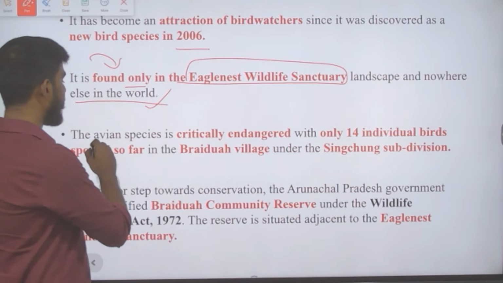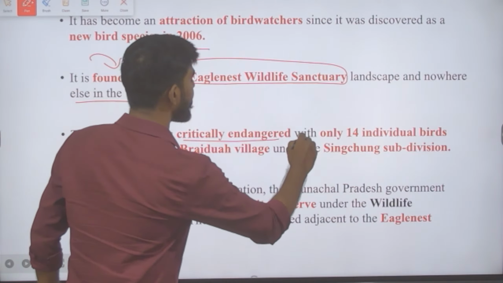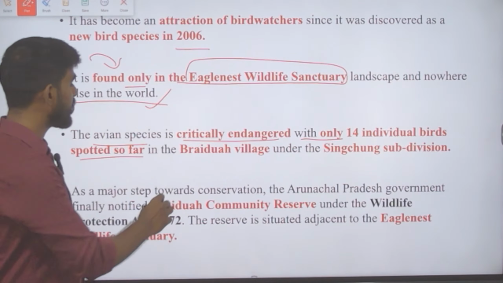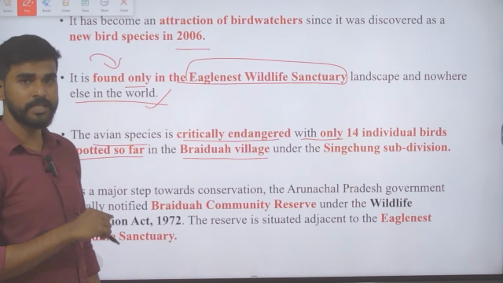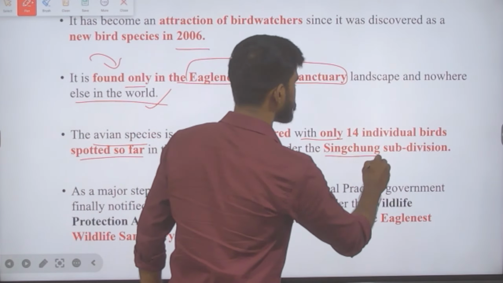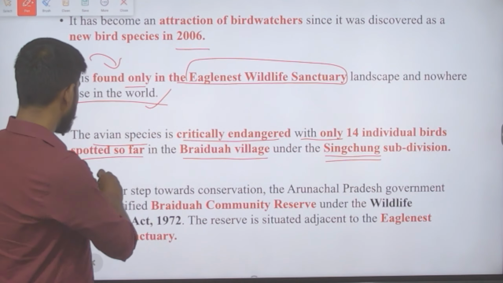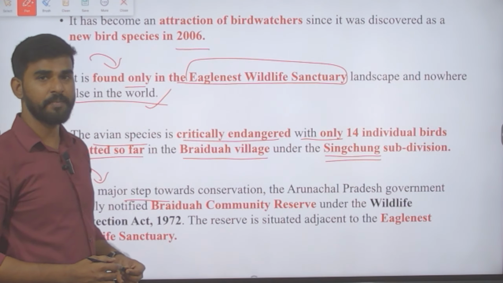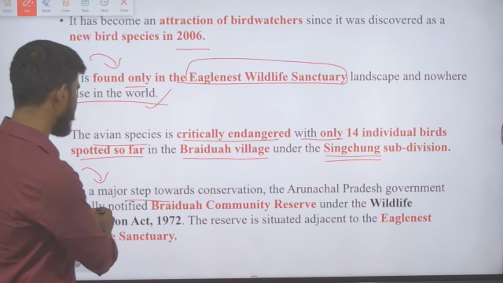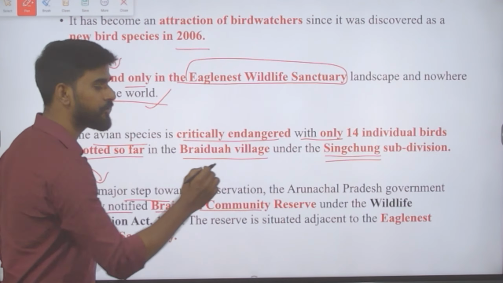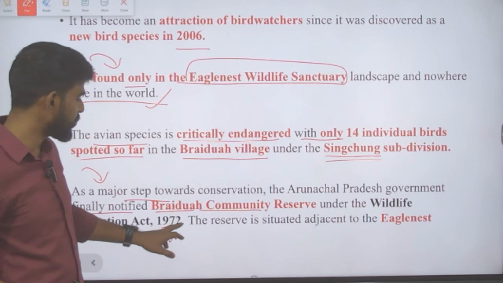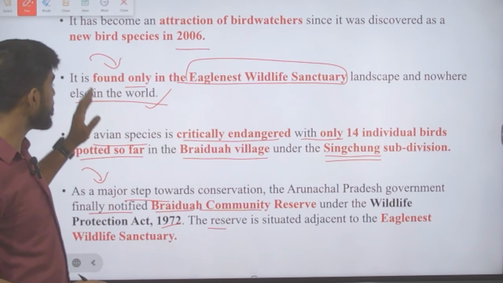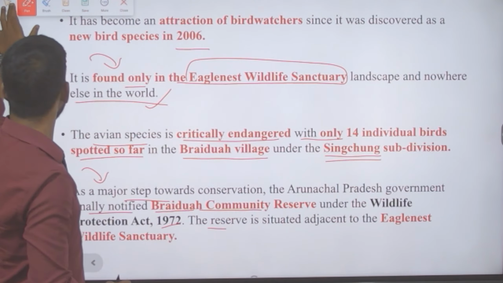This bird species is critically endangered with only 14 individual birds spotted so far, in Braidua village, which falls under the subdivision of Singchuk. A major step towards the conservation of this species was taken by the Arunachal Pradesh government, which finally notified this Braidua Community Reserve under the Wildlife Protection Act of 1972, and the reserve is situated adjacent to the Eagle Nest Wildlife Sanctuary. So this is what we need to know.